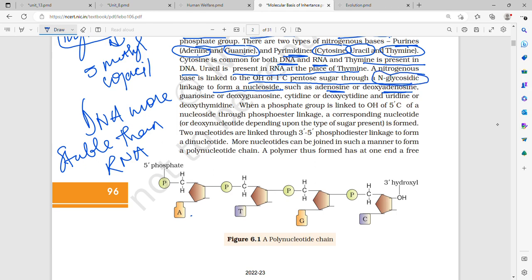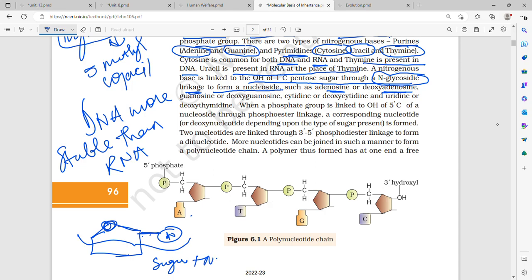Through an N-glycosidic linkage to form a nucleoside. So to the first carbon, a nitrogenous base is linked to form a nucleoside. What is a nucleoside? It is only sugar plus nitrogenous base.